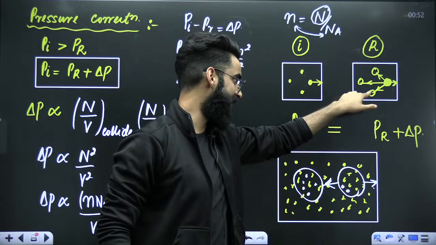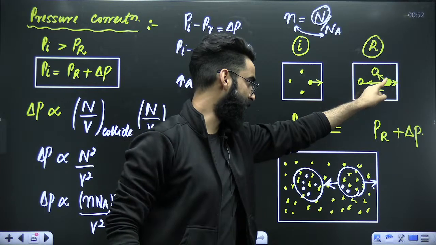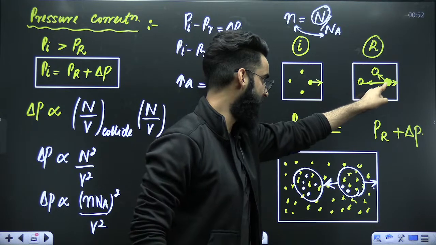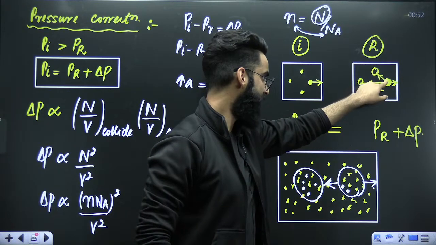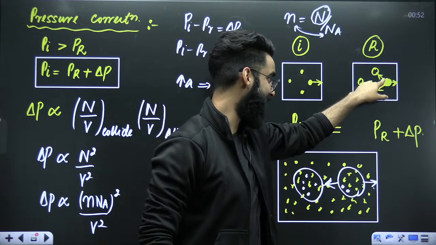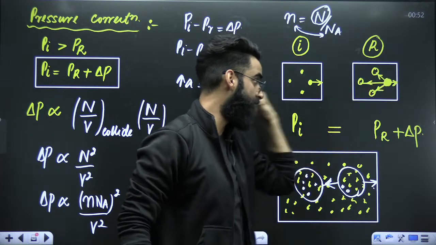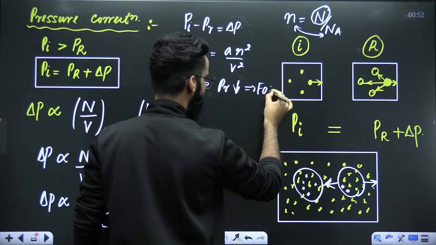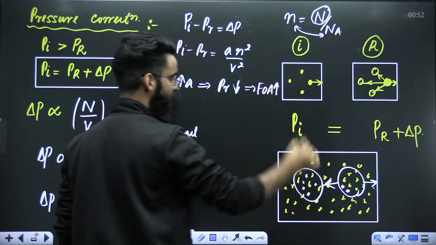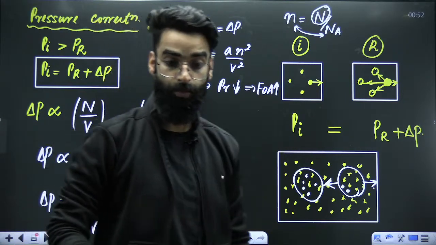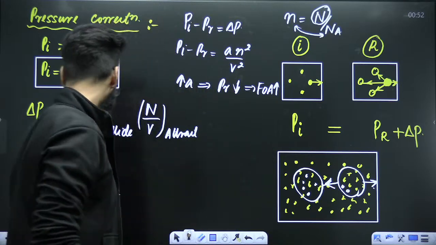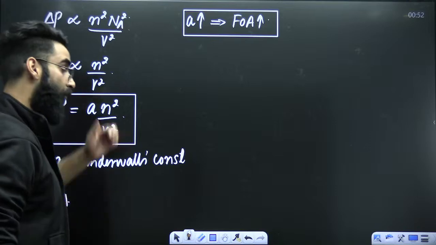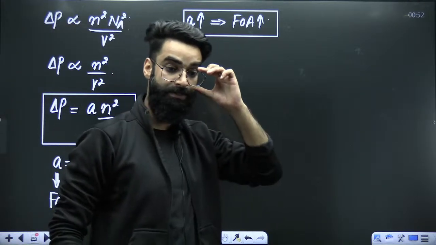When will the pressure of real gas be less? When this particular molecule will be colliding with lesser force. When will this molecule collide with lesser force? When the other molecules are attracting this particular molecule with more force, right? That means force of attraction between the molecules will be more. That's what I wrote, if you remember: more the value of A, more the force of attraction between the gas molecules, right?